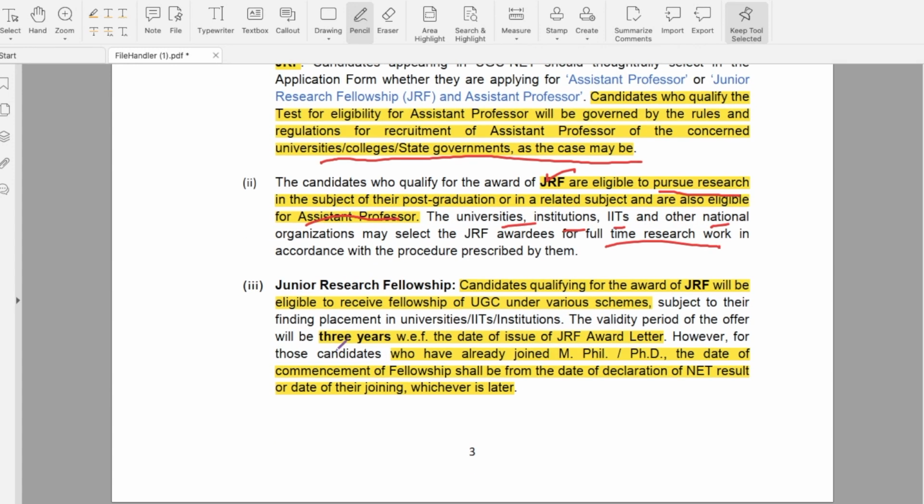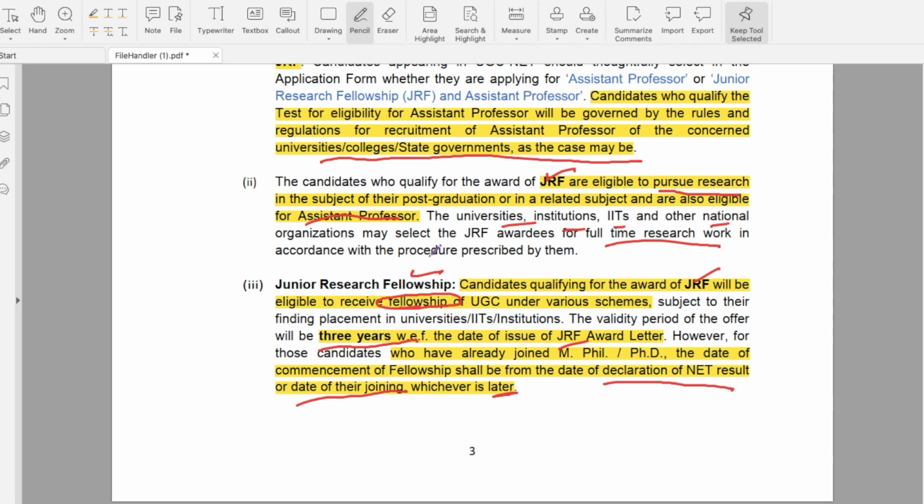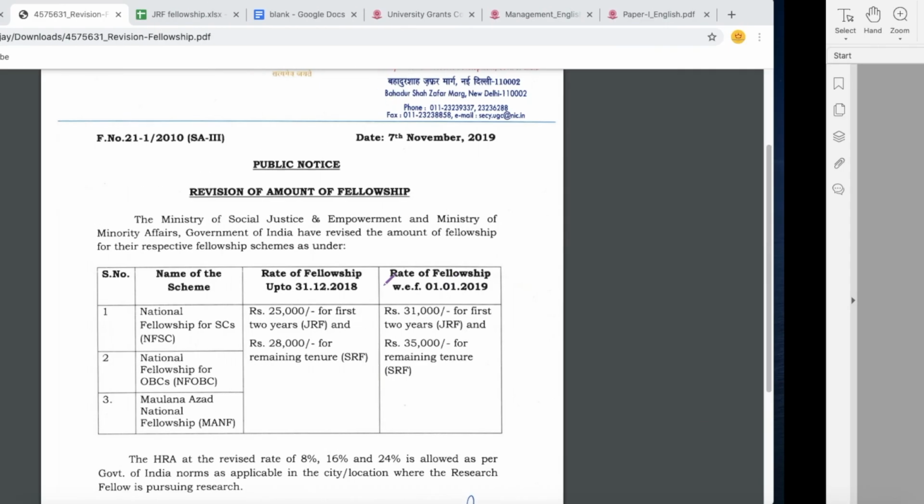What is JRF? Candidates qualifying for the award of JRF will be eligible to receive fellowship of UGC under various streams. The validity period of the offer will be 3 years, that is with effect from date of issue of JRF award letter. However, for those who have already joined PhD, the date of commencement of fellowship shall be from the date of declaration of NET result or date of joining their PhD, whichever is later. To know about the fellowship amount of JRF, go to the UGC website.